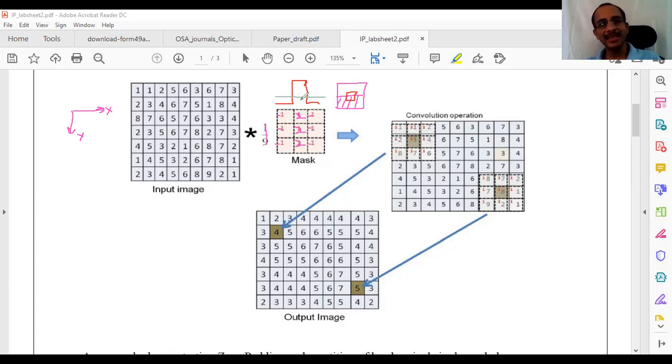Okay, so you can see that this kernel itself looks like an edge, and that too a vertical edge. Because if you see it in 2 dimensions, it looks like a vertical edge. So it detects vertical edges naturally. Fine. Is this clear or not?